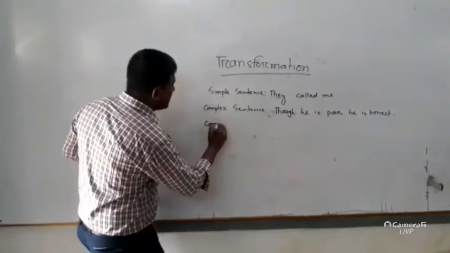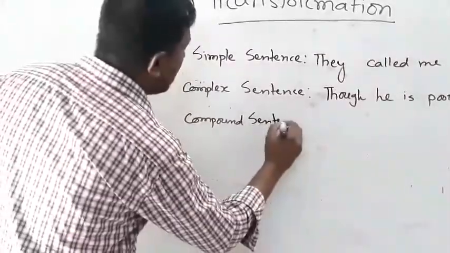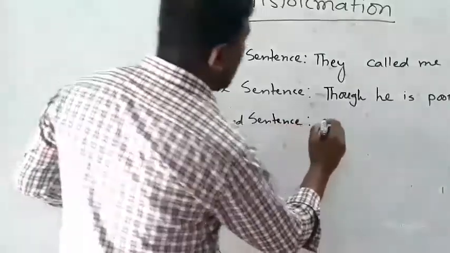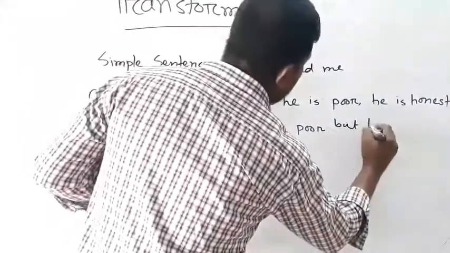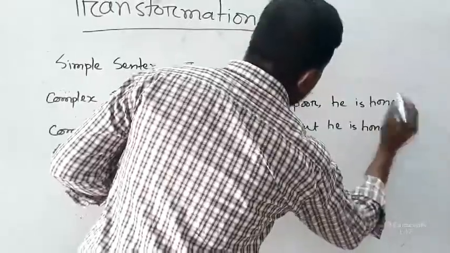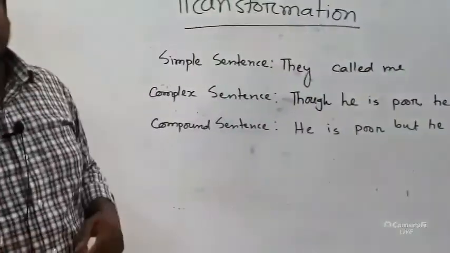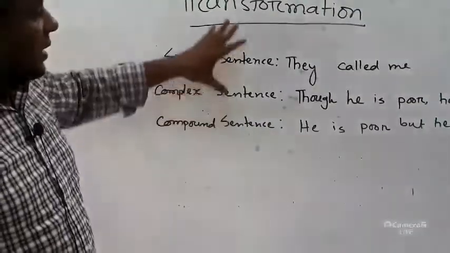Compound sentence: He is poor, but he is honest. Okay, dear students, you observe the three sentences written here.